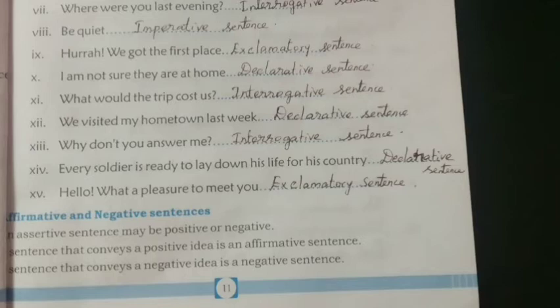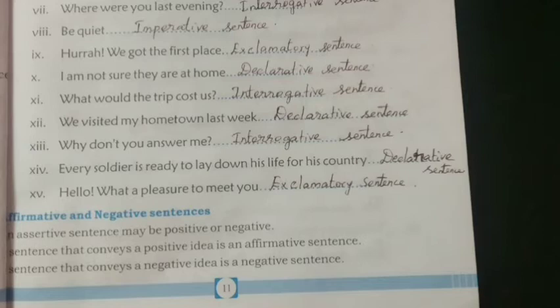And 12th one, we visited my hometown last week. So this is a declarative sentence. Starts with a pronoun and ends with a full stop. And 13th one, why don't you answer me? This sentence starts with a question word and ends with a question mark. So this is an interrogative sentence. And 14th one, every soldier is ready to lay down his life for his country. Every soldier is a noun and ends with a full stop. So this is a declarative sentence.